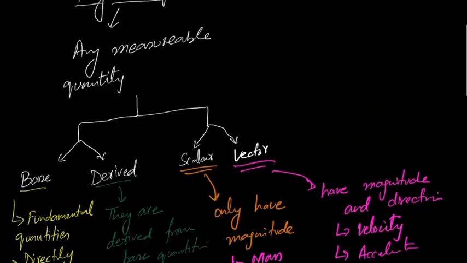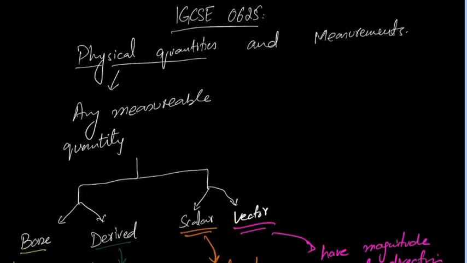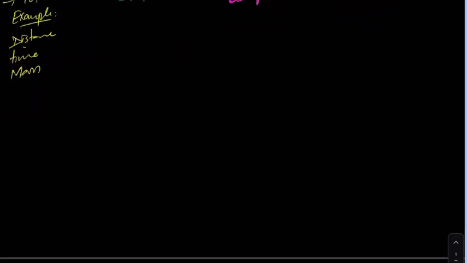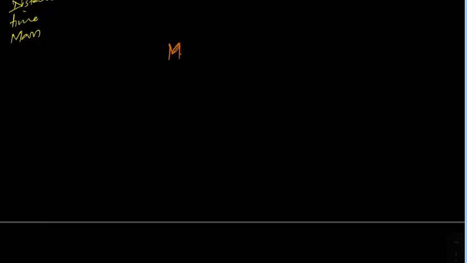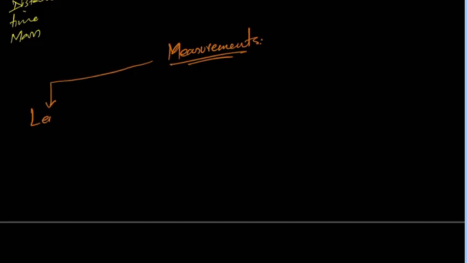Yes sir. Okay, perfect. Now let's discuss measurements. When you discuss measurements, there are different physical quantities that you can measure by different techniques. Like if you have to measure length, what can you use?